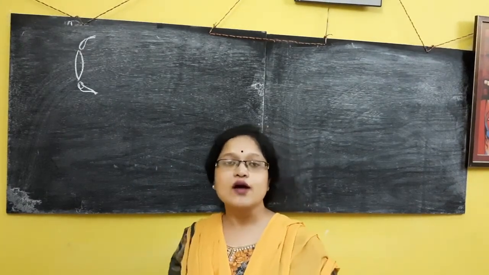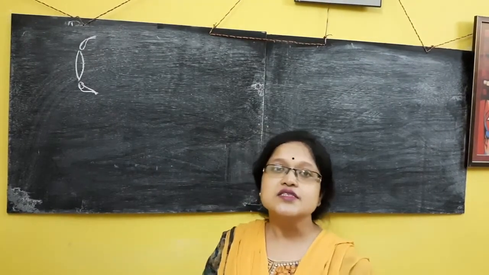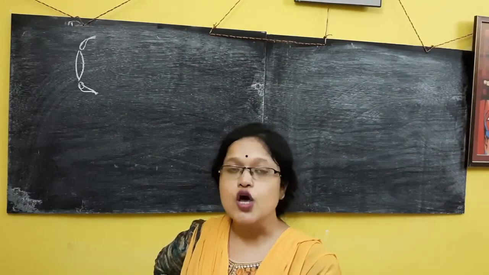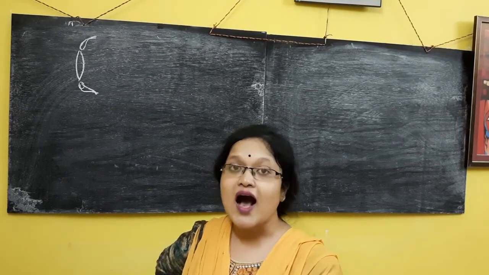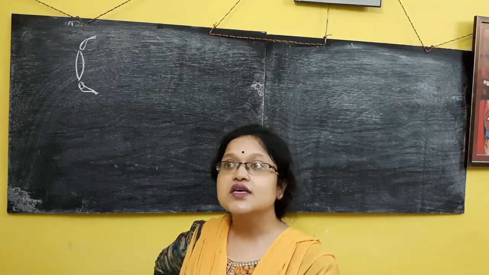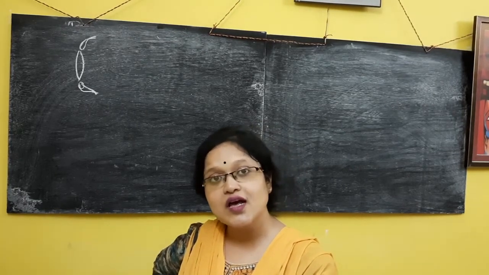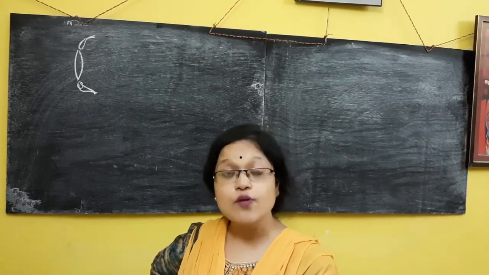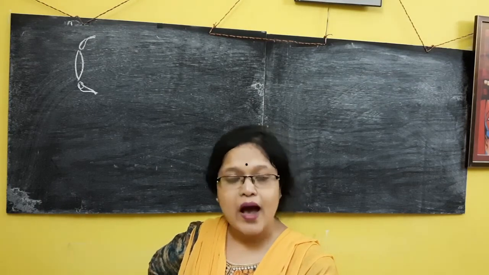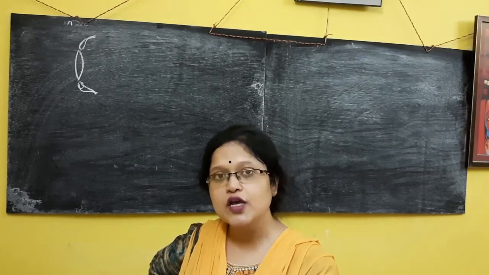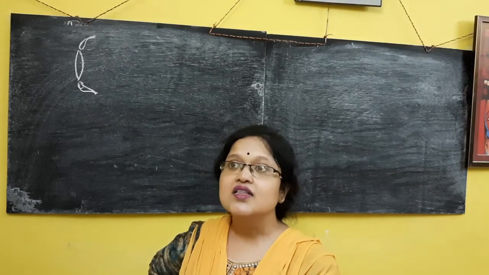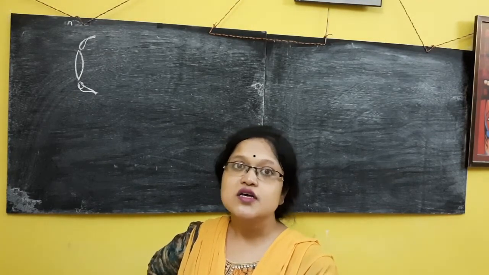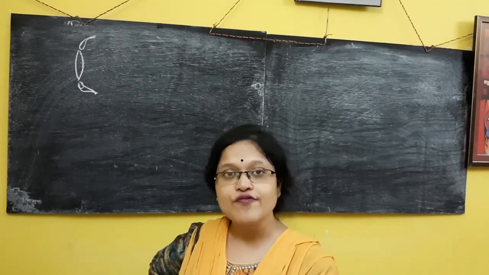But due to some reason, it is seen that the ciliary muscles are not working properly. So what is the problem there? Either it is possible that the ciliary muscle completely loses its elasticity, which is the case of myopia, or there is a temporary loss, which means after some time there is a chance of recovery.